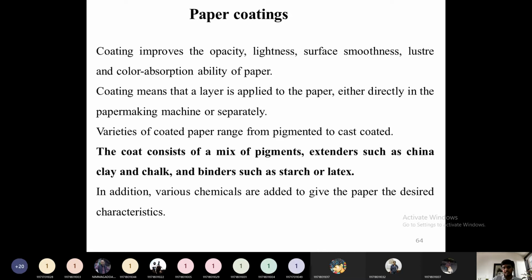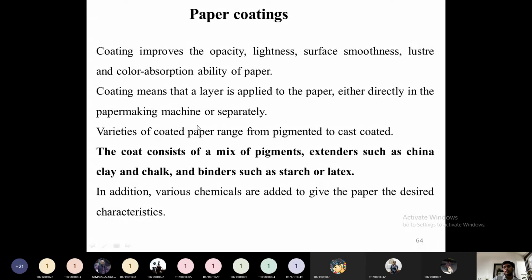So paper coating means that a layer is applied to a paper either directly in the paper making machine or separately. We can apply the paper coating during the beating section or the refining section, or otherwise, after obtaining the paper, we can also smoothly apply one simple coating so that it remains environmentally friendly, or so that it need not be attacked by acid or some environmental gases.